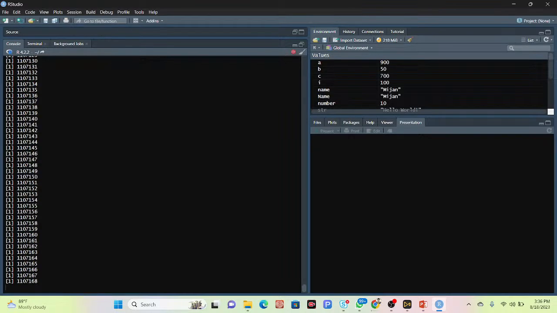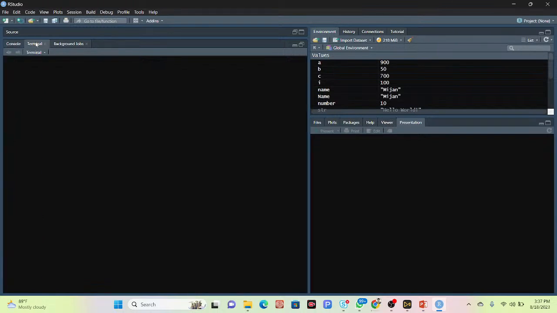In R we start with 1, not with 0? Yes. Because in Google Earth Engine we start with 0. Yes.